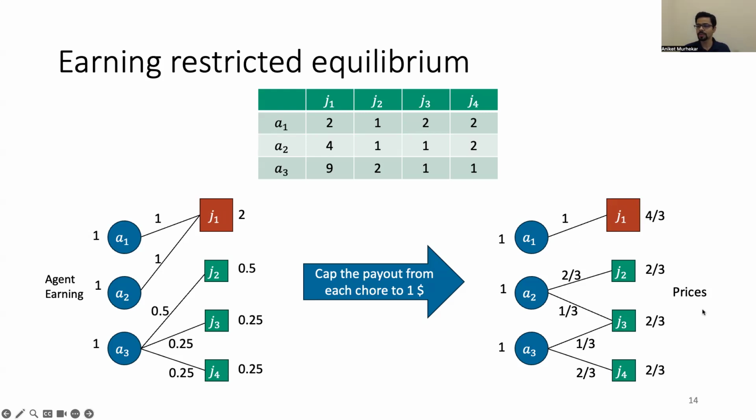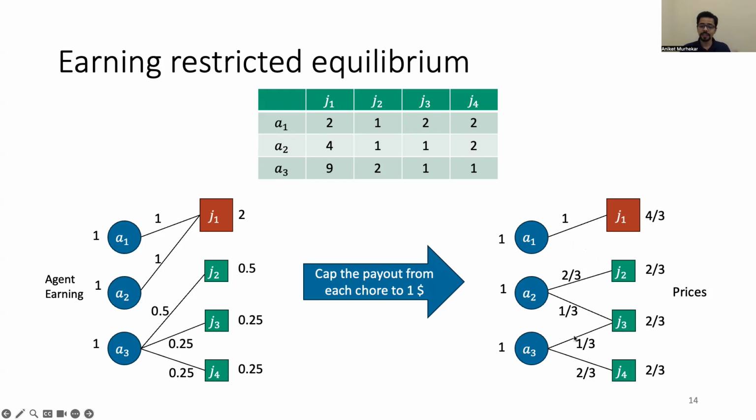The chore payments or the prices are updated and shown on the right. Chore J1 has a price of 4/3, but it only pays out $1 to the agent. So as a result, only 3/4 of the chore is allocated. This is not a complete allocation, this is a partial allocation. But agents A2 and A3 earn their $1 by doing chores J2, J3, and J4 in this manner.